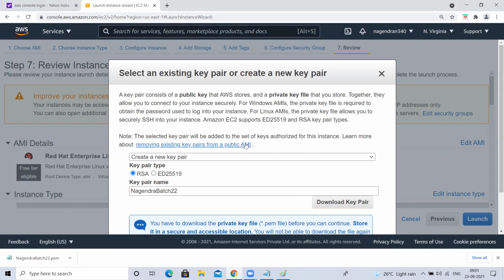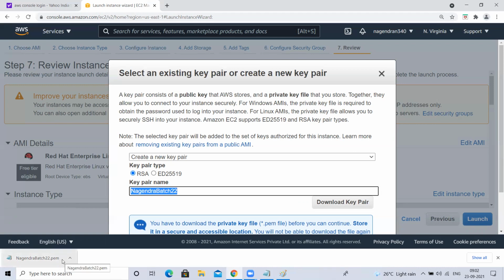This is one of the famous interview questions about AWS: if you lose this PEM file. For example, I downloaded this at the last 7th step, where I'm creating one key pair. That key pair is nothing but a secret token. With the name I'm giving here, a file has been created. The name of the file is Nagendra batch 22, whatever I have given. The extension is .pem.